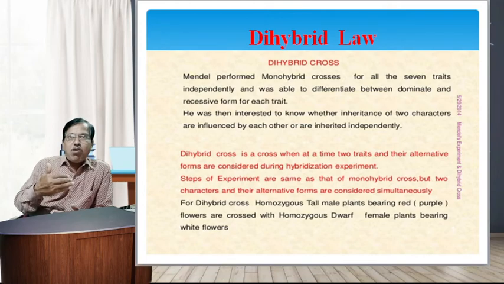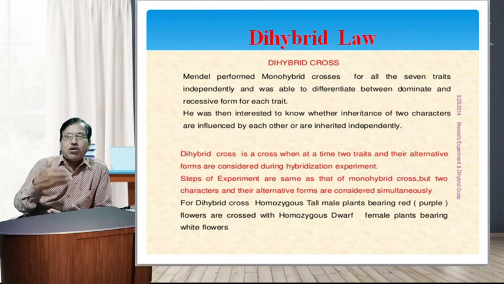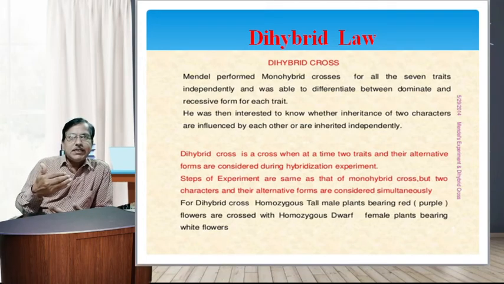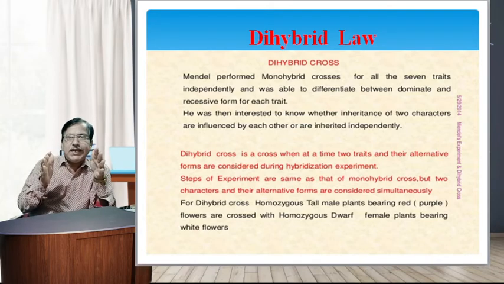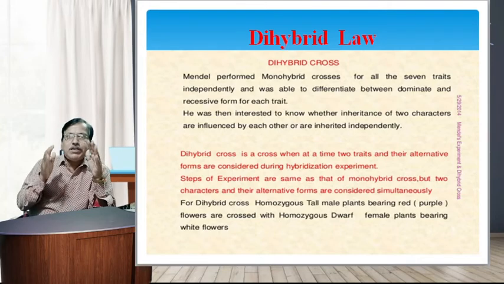Mendel performed monohybrid crosses for all the 7 traits independently and was able to differentiate between dominant and recessive form for each trait.